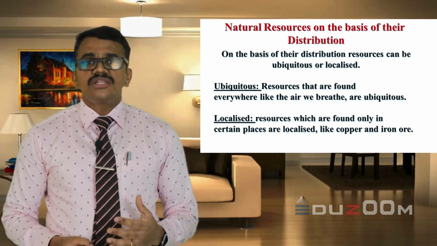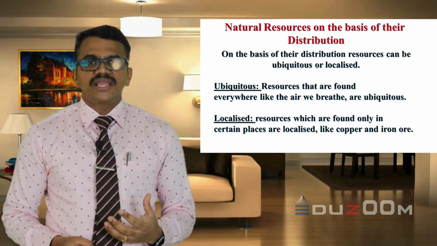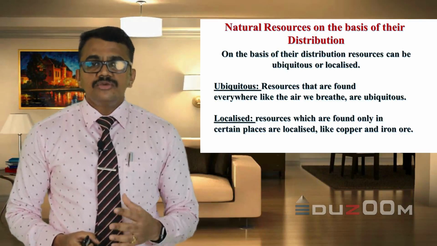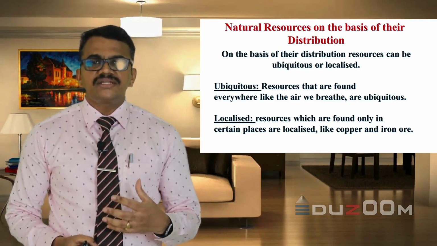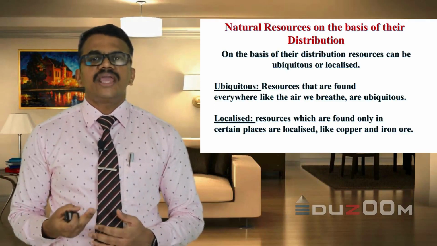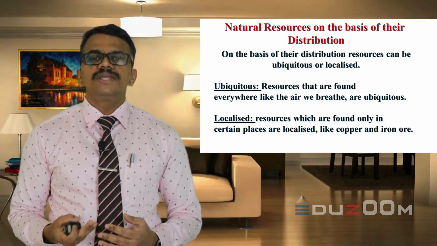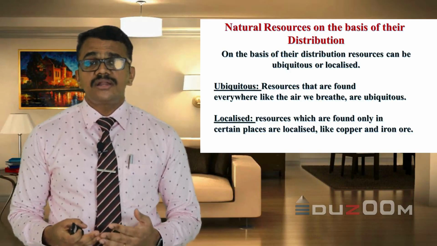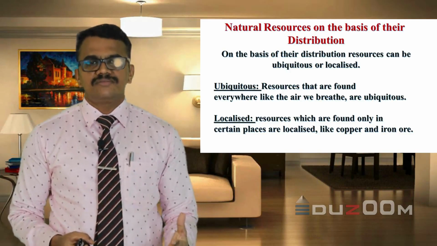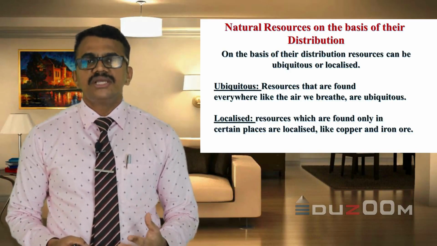Natural resources, on the basis of their distribution, we can say they are ubiquitous and localized. Ubiquitous, the word indicates that it's found everywhere, like water or air we breathe. They are ubiquitous in their nature. So, the resources which are found everywhere, they are ubiquitous resource.